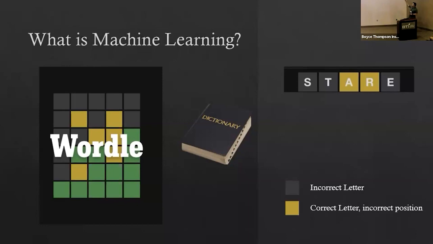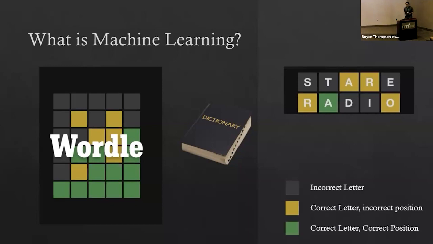So we know to take these and improve the accuracy of our model, or me just guessing. And we could do this over and over again to where we optimize our guess. And if we do this again, now we have radio. And that's a new guess. This time we have a new box, a green box. And this means we have the correct letter in the correct position. And so what we're going to do is take this input and put it into our next guess. And we're going to do this over and over again to where now we have a better guess.